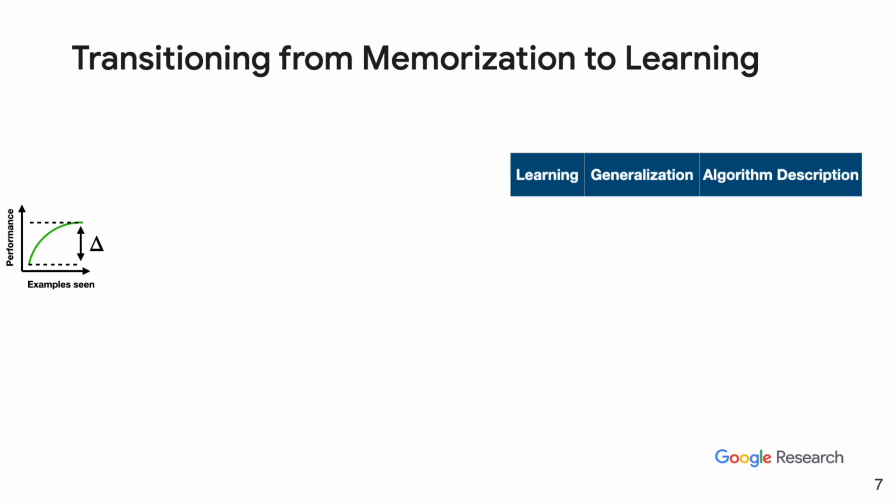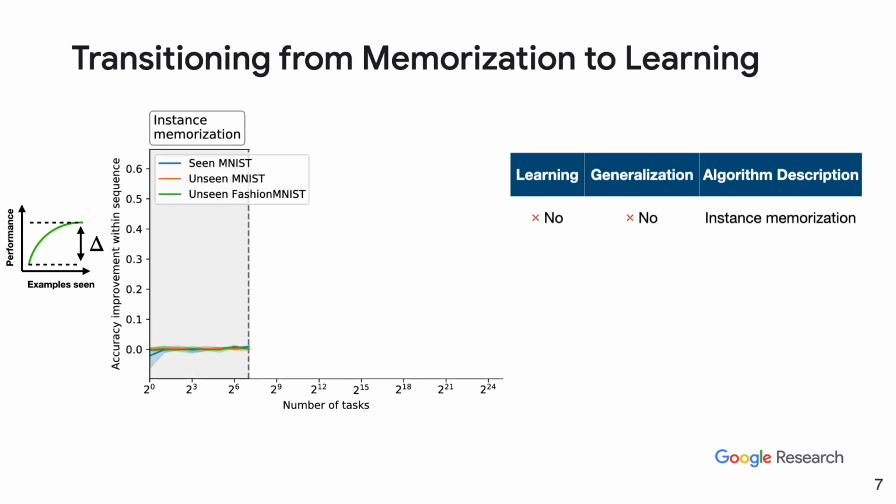We have observed a phase transition in the number of tasks and model size. Now we look at this more closely. We plot the within-sequence improvement between the first and last example on the y-axis, increasing the number of tasks. In the first phase, there is no improvement on any task within the sequence. This just corresponds to instance memorization.